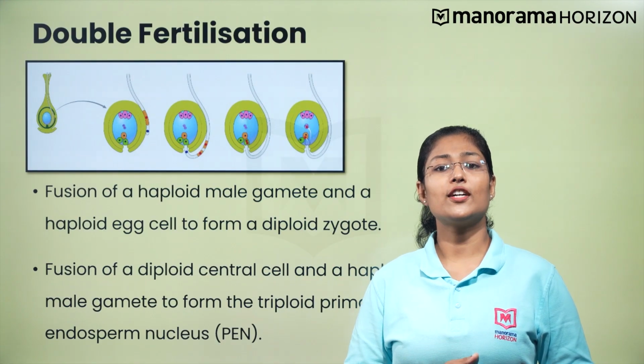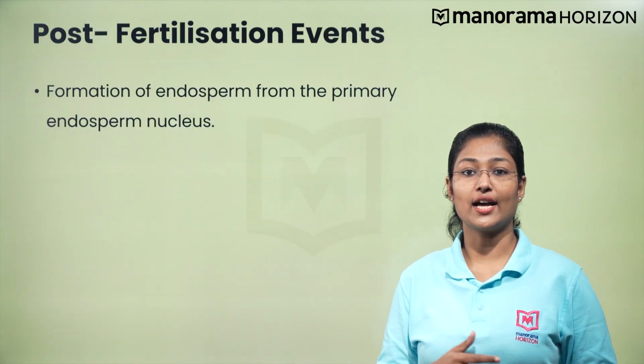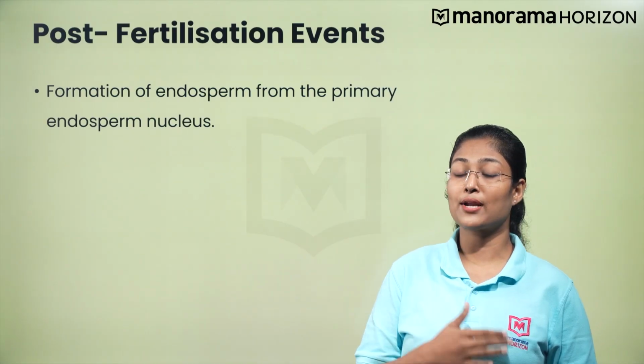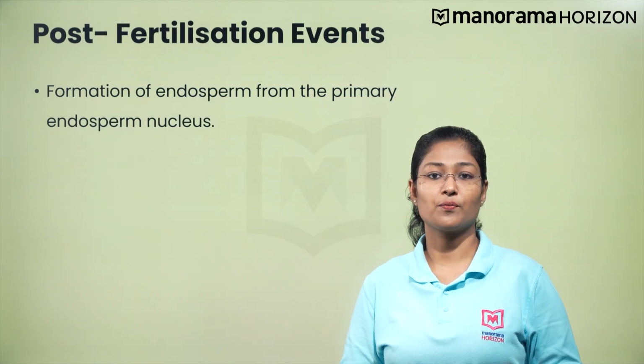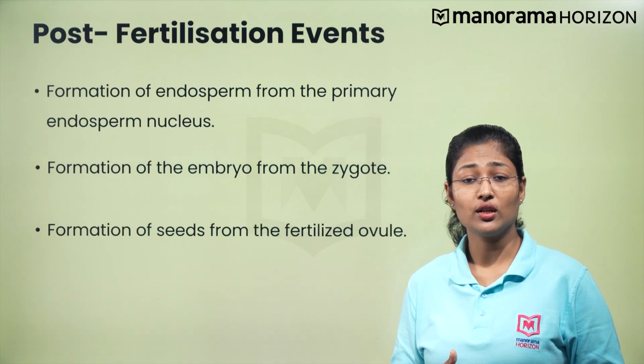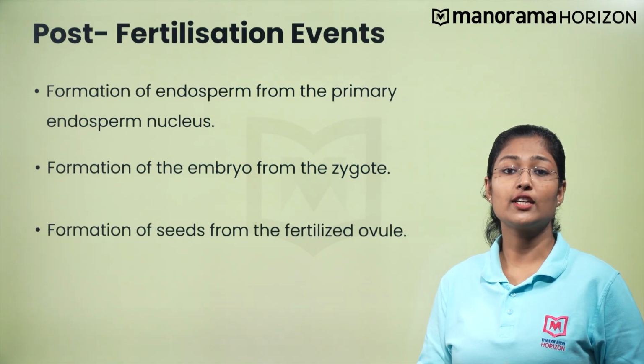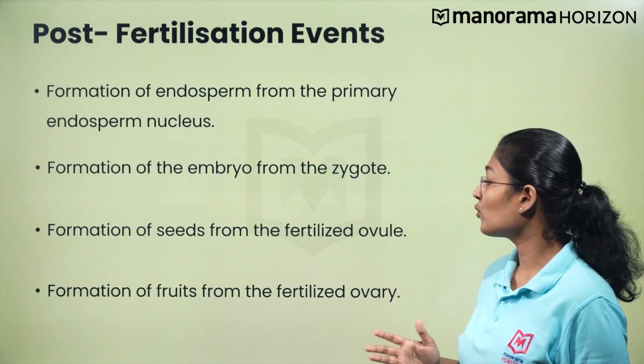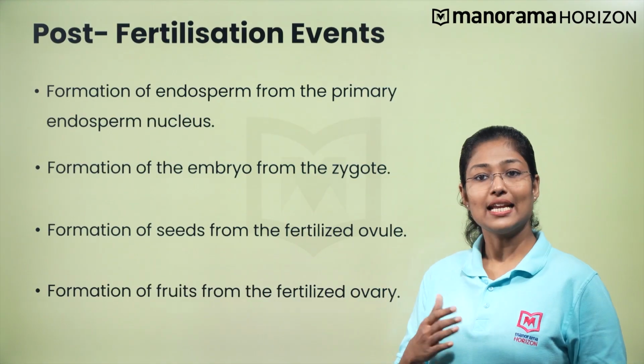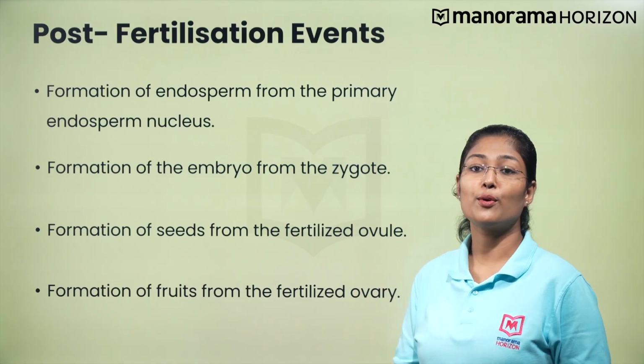So, post-fertilization events are the ones that form endosperm from the primary endosperm nucleus, the embryo from the zygote, the seeds from the fertilized ovule, and fruits from the fertilized ovary. Let us discuss these events one by one.